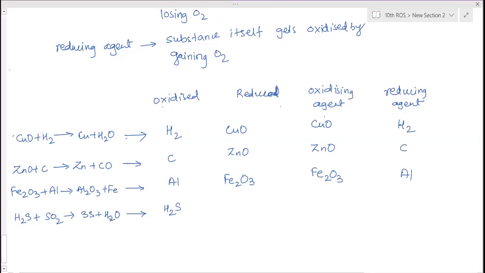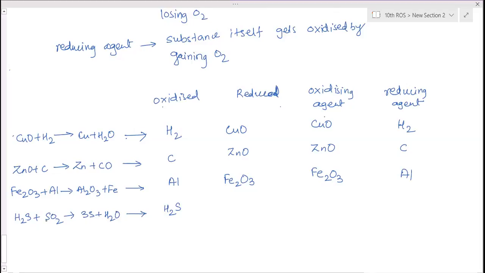H2S has not gained oxygen. That's the wrong reason. Ma'am, the reason is wrong.